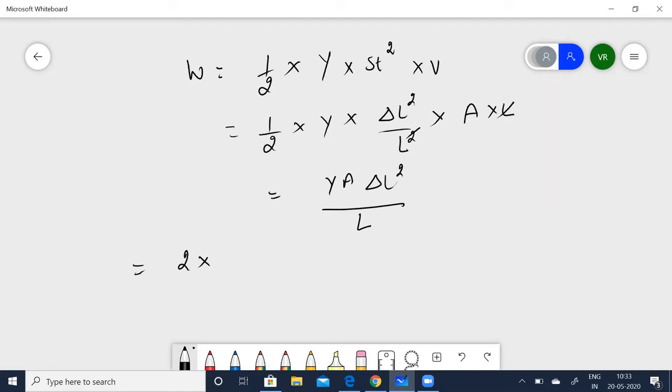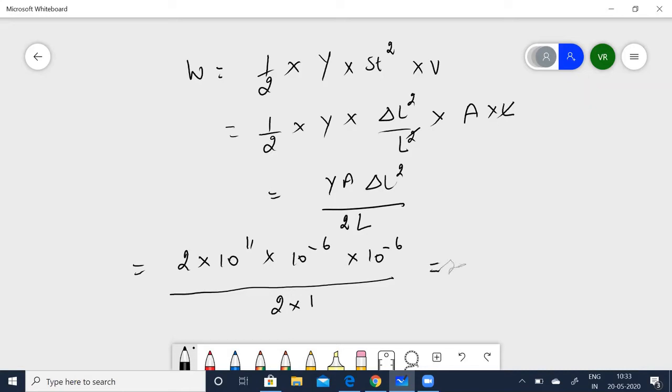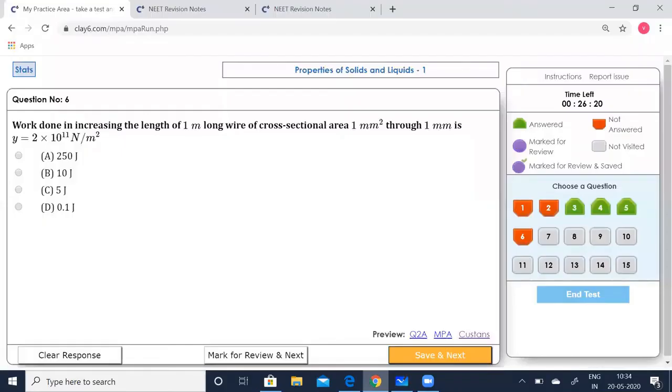Simply substitute the formula. 2 into 10 to the power of 11 into 10 to the power of minus 6 into 10 to the power of minus 6 divided by L is 2 into 1. So when you simplify this, 2 and 2 get cancelled. You can just calculate the powers of 10. That gives you 0.1 joule. So let's see which option is correct. Option D is correct. Save that.